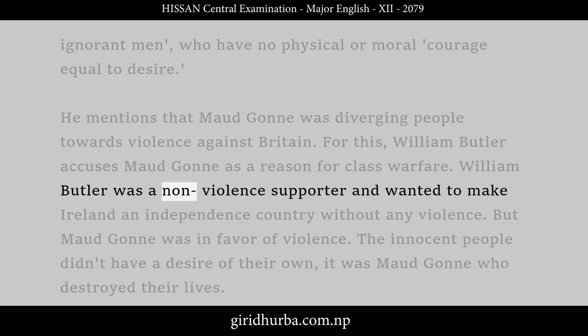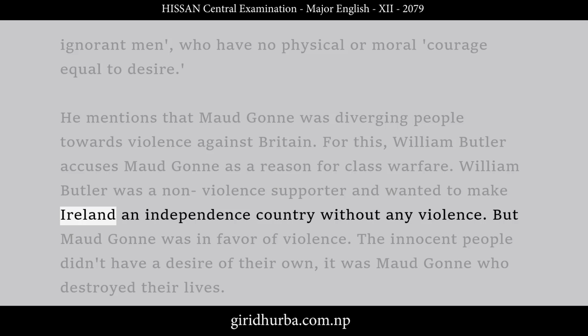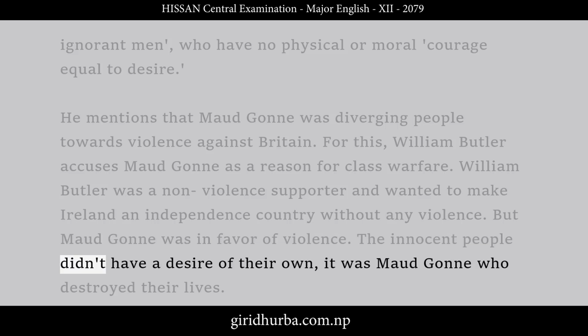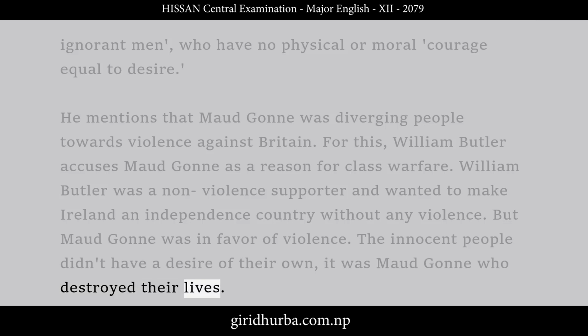William Butler was a non-violent supporter and wanted to make Ireland an independent country without any violence. But Maud Gonne was in favor of violence. The innocent people didn't have a desire of their own, it was Maud Gonne who destroyed their lives.